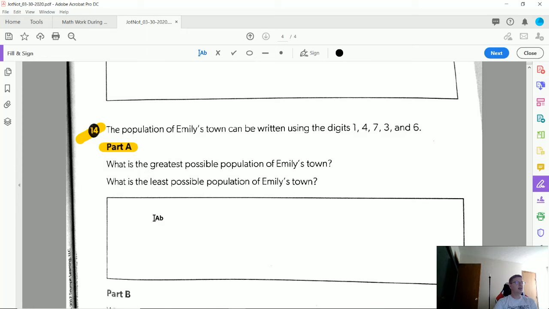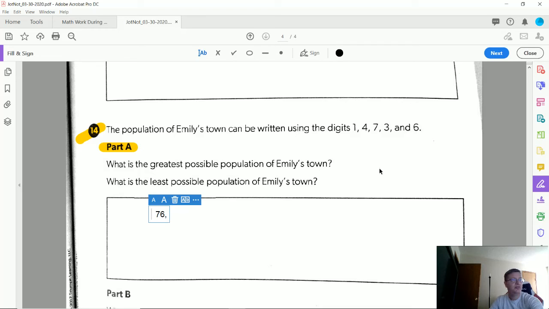If I'm writing a 5-digit number, I am going to have 5 digits. My largest digit, if I put it in the largest place value, will give me the largest number possible, followed by the next largest number in the next largest place value.